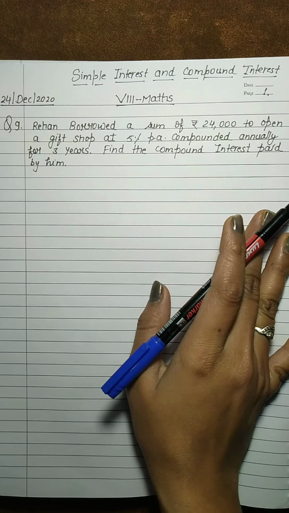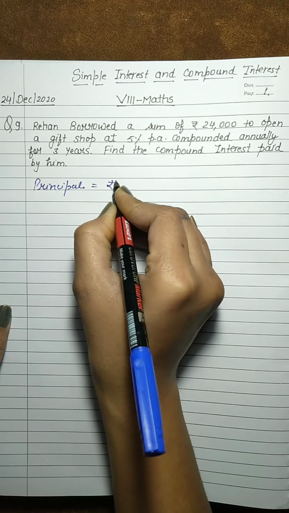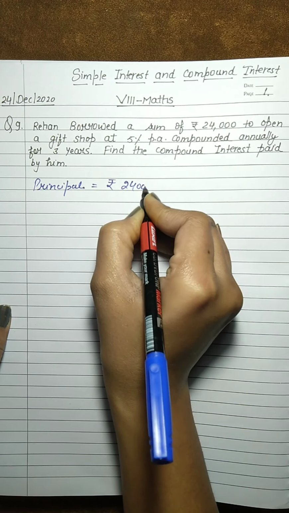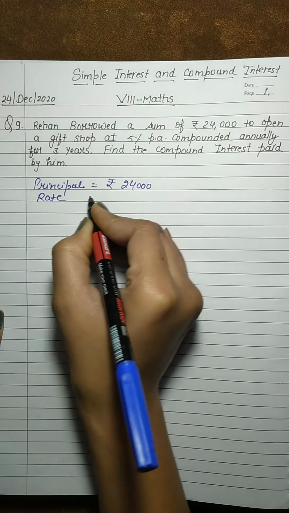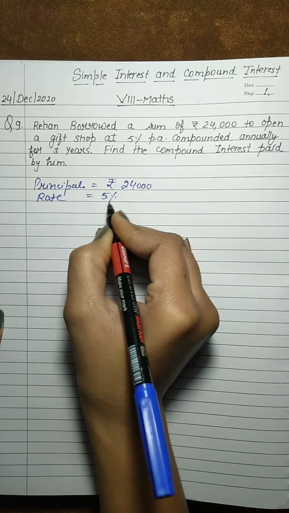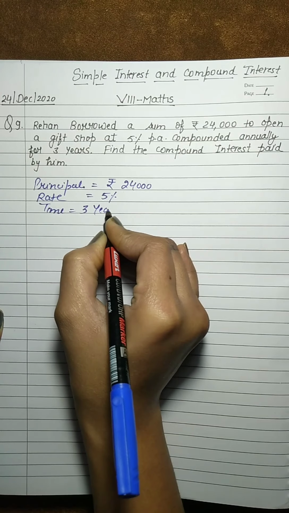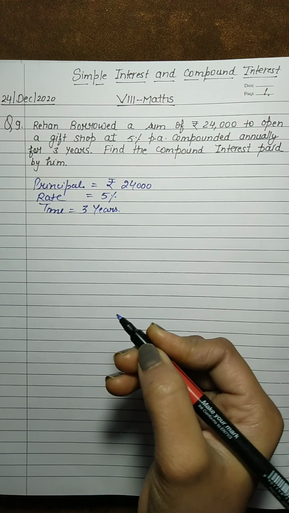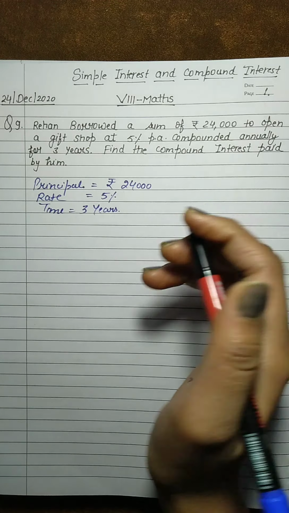Okay students, so here principal is 24,000. Here rate is 5% and time is 3 years. Okay, and students, for compound interest,